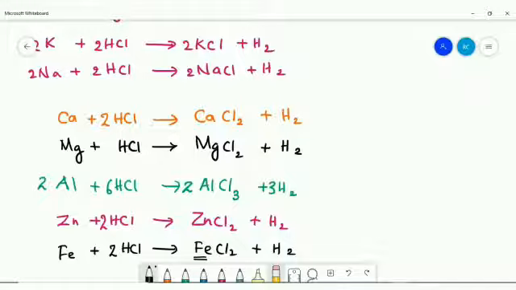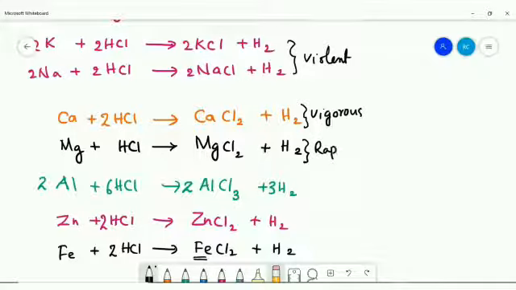So when we conclude, we can explain it in this way. Sodium and potassium react violently. But in the case of calcium, it is a vigorous reaction, but it is not so violent like sodium and potassium. Magnesium reacts rapidly, but less vigorously than calcium.